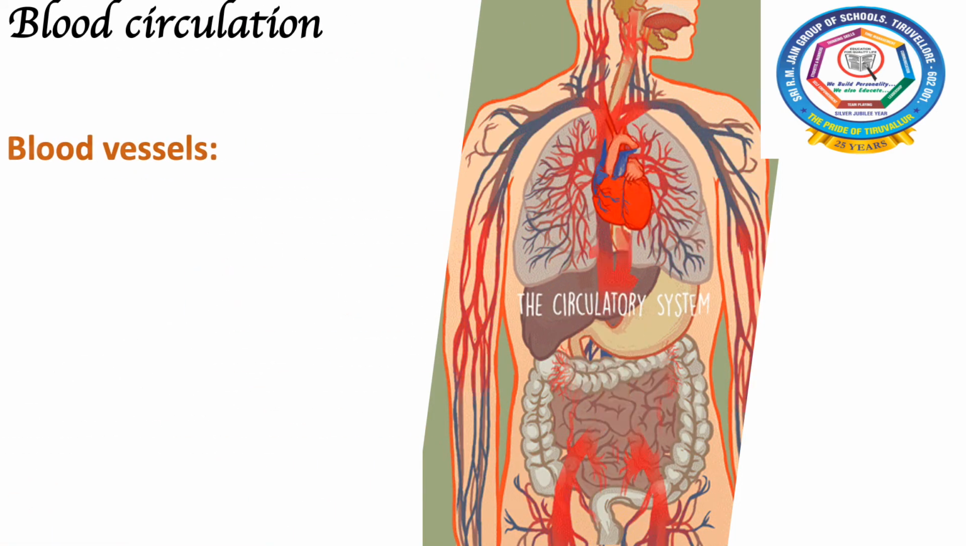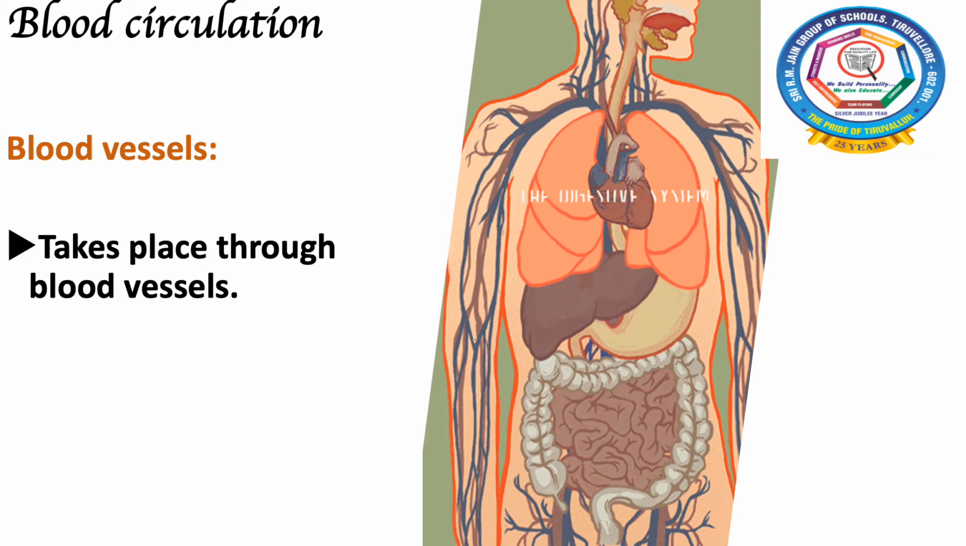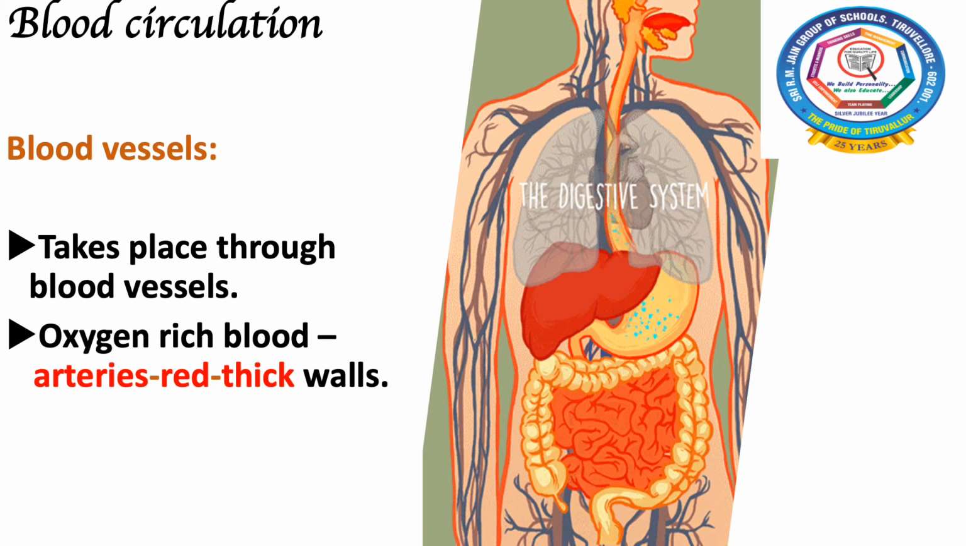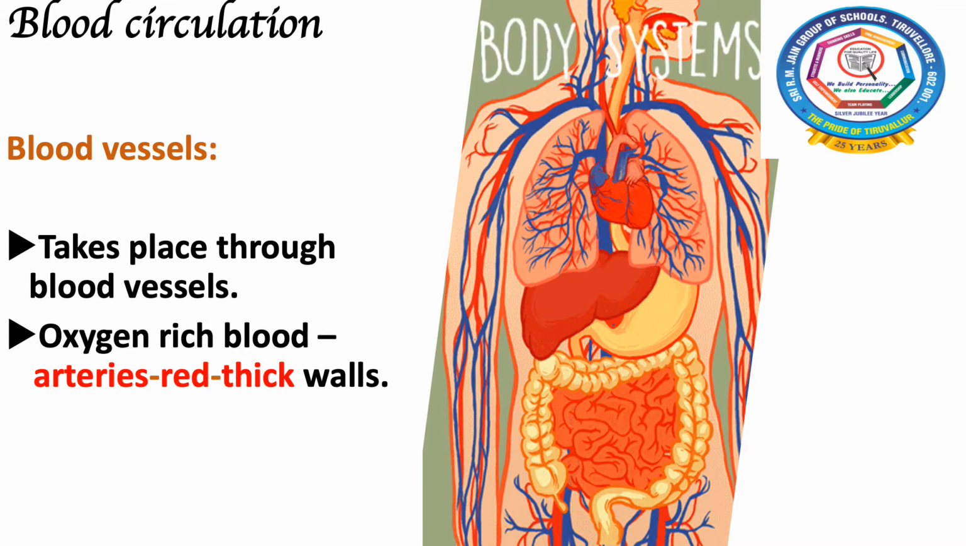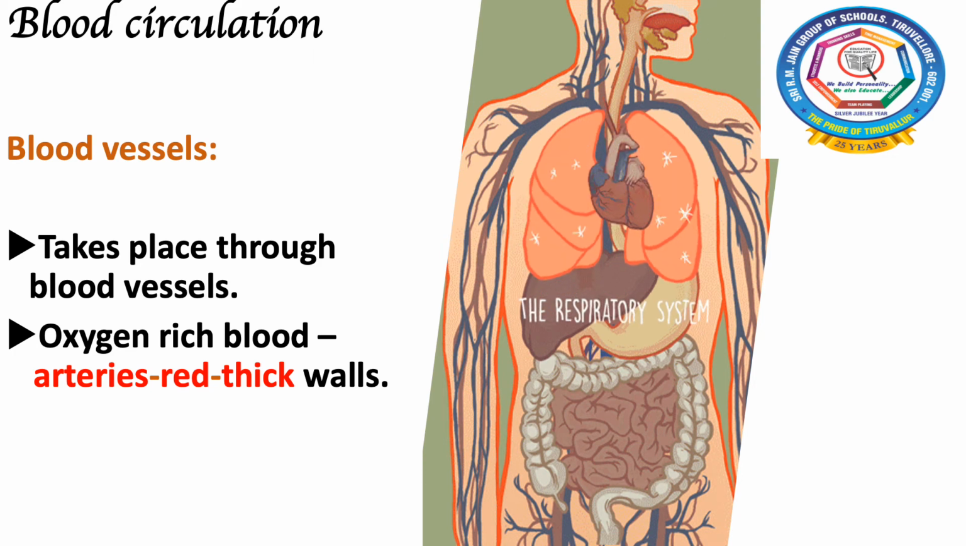Blood circulation takes place through blood vessels. The blood vessels that carry oxygen-rich blood are called arteries. I'll tell you again. The blood vessels which carry oxygen-rich blood to all the parts of the body are called arteries, and these arteries are red in color and have thick walls.